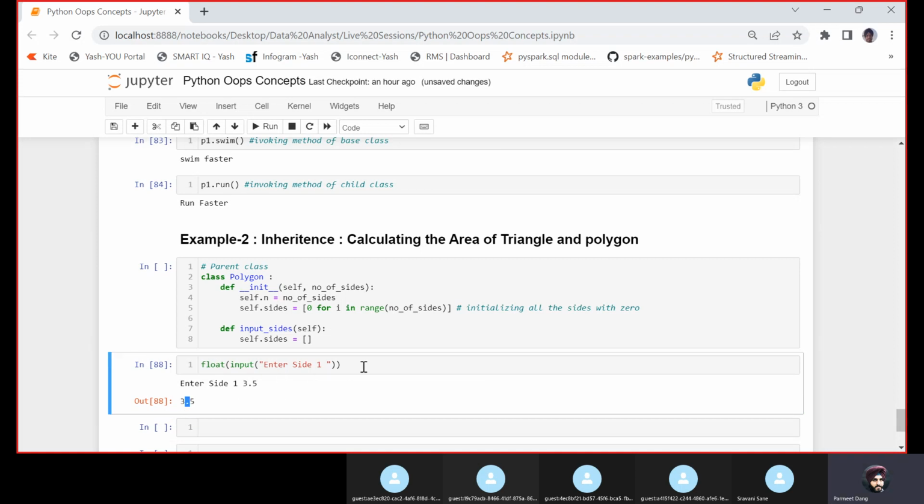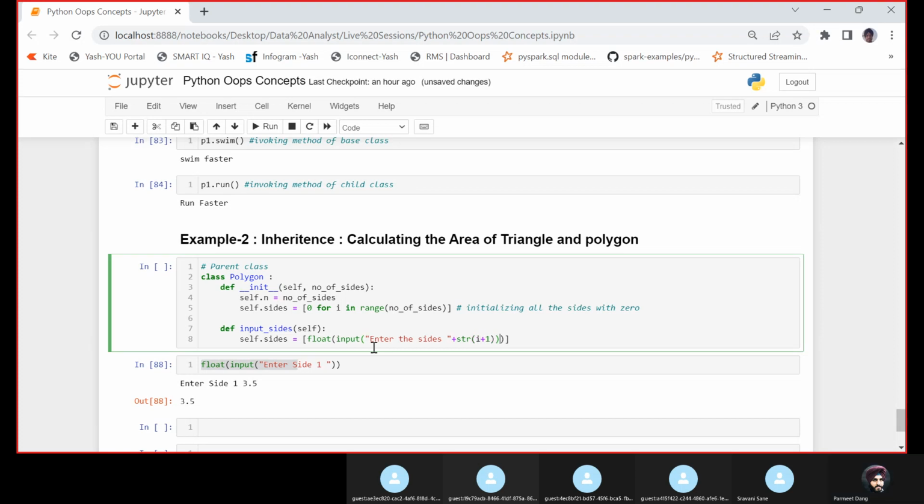So what I will do is take this function and write it here and assign. So I'm writing float, input, and we are taking input from the user: enter the side, plus str of i plus 1, plus colon. That's it. Now I am writing for i in range of